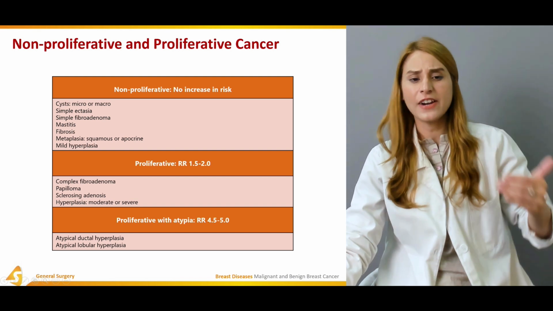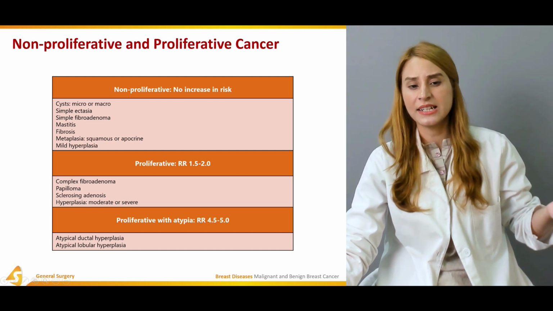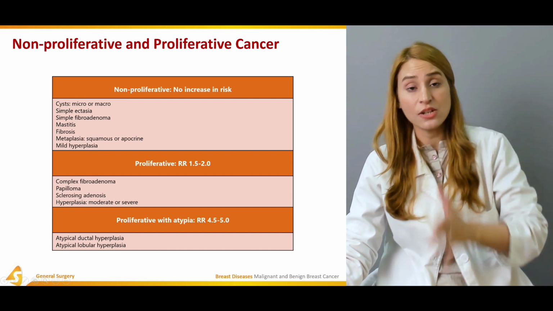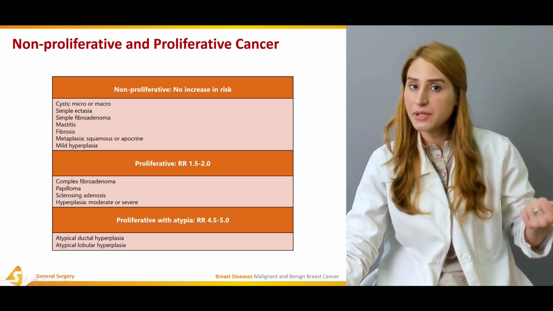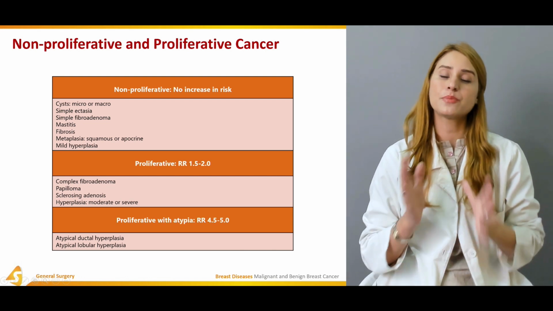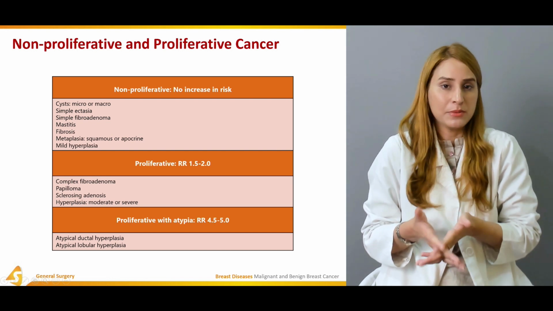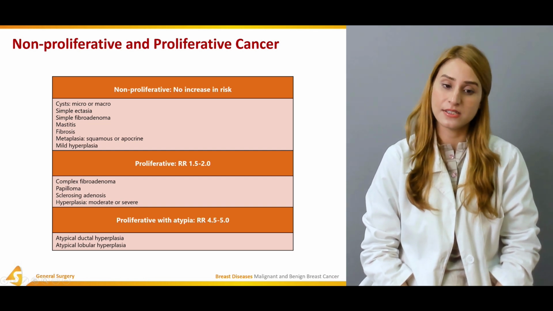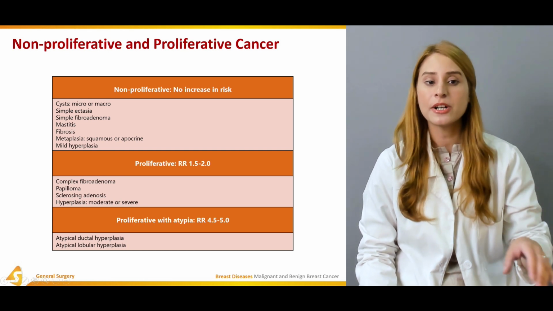So it is very important to know that non-proliferative lesions don't have increased risk for malignancy. Then there is proliferative without atypia and with atypia. Those without atypia have a relative risk of 1.5 to 2%, and that includes papilloma, sclerosing adenosis, hyperplasia, complex fibroadenoma. And those proliferative with atypia have a greater relative risk for cancer, maybe 4.5 to 5%. These are the statistics, and they include atypical ductal hyperplasia and atypical lobular hyperplasia, right? So this was all about the benign diseases.